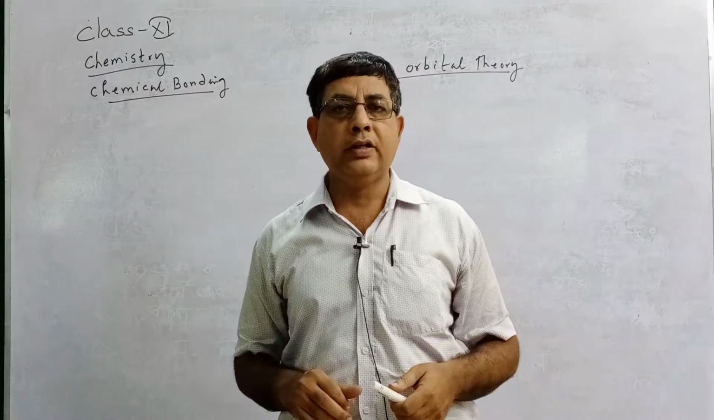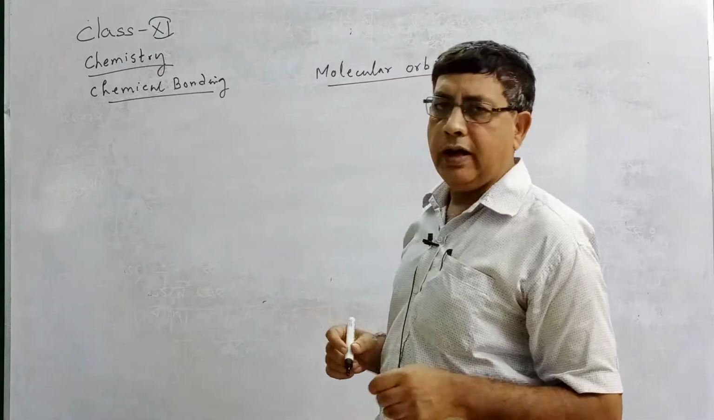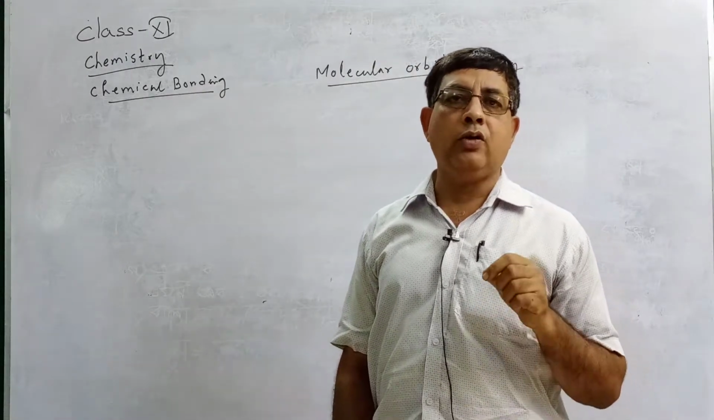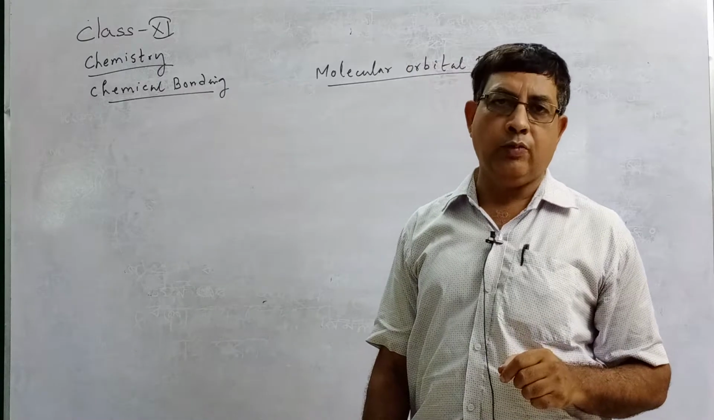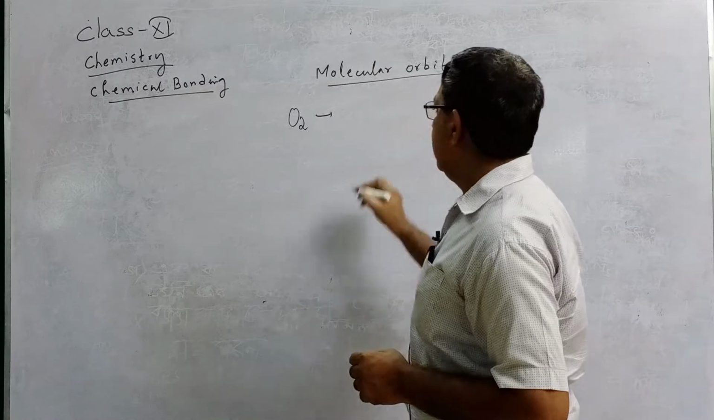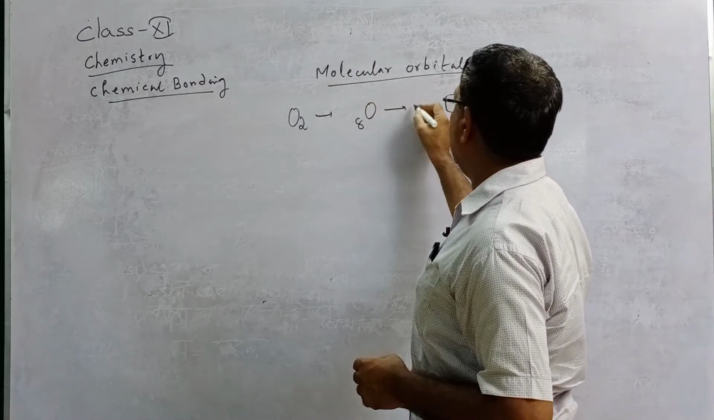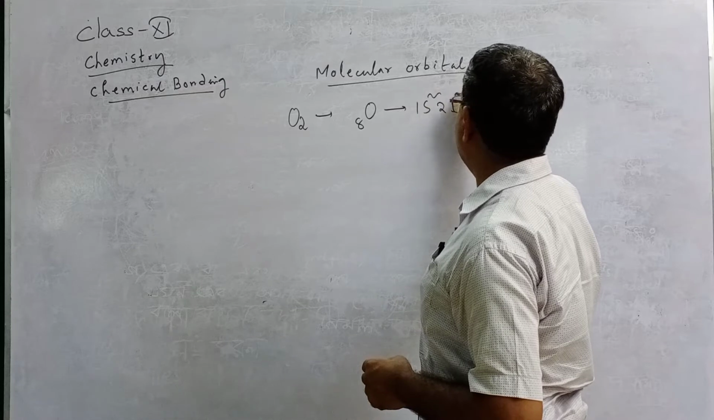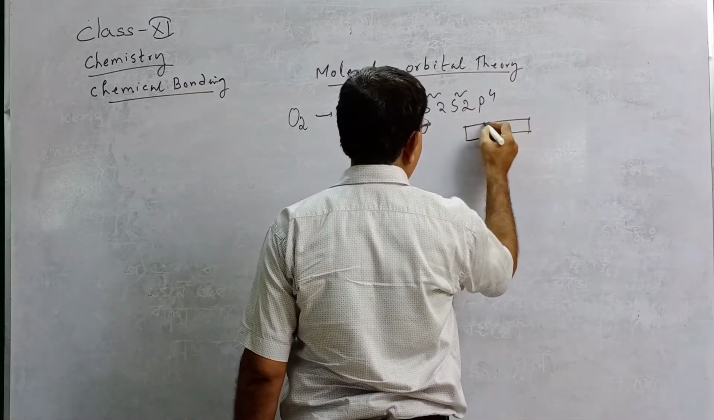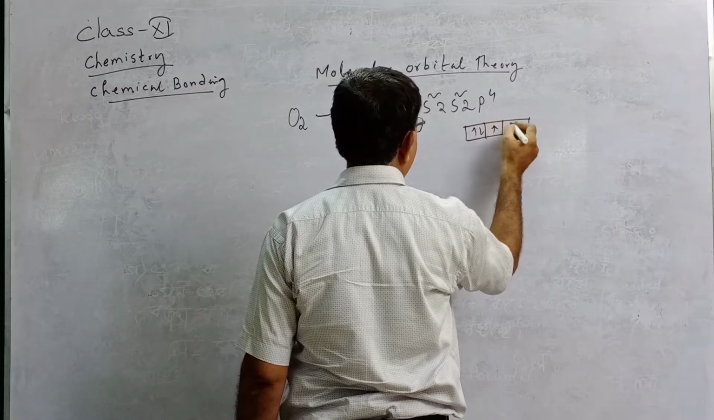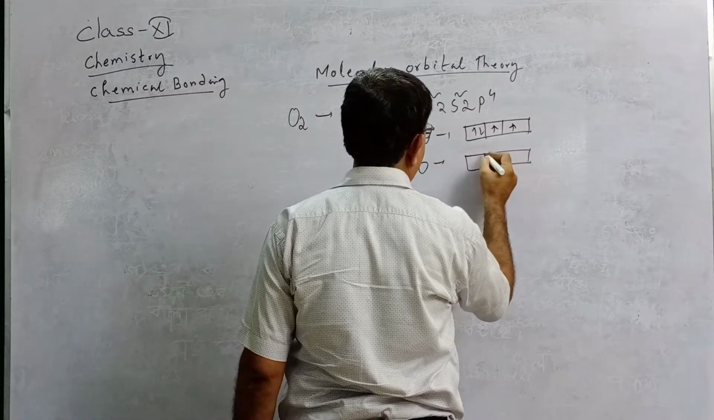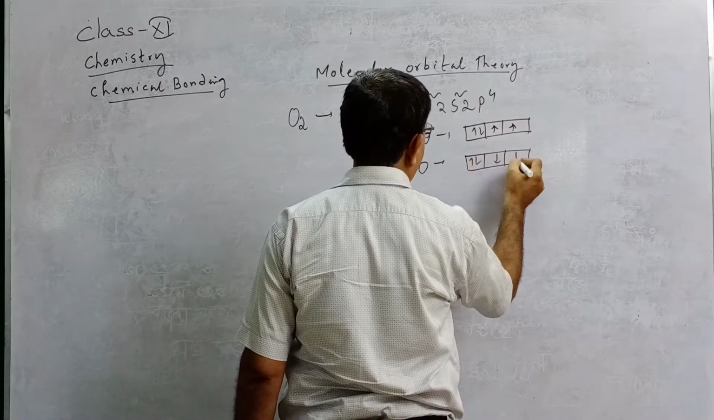Now, what is the limitation of valence bond theory? According to valence bond theory, two half-filled atomic orbitals with electrons of opposite spin overlap to form a bond. Consider the formation of the O2 molecule. Oxygen has atomic number 8. What will be the electronic configuration? 1s2, 2s2, 2p4. So in 2p4 there are two half-filled atomic orbitals. This is one oxygen atom.